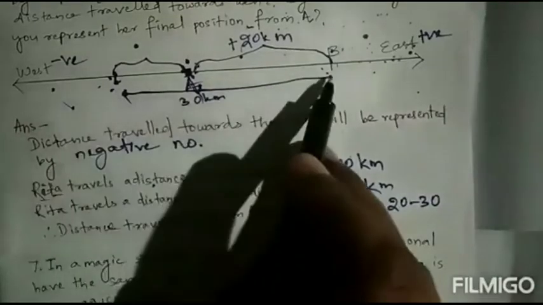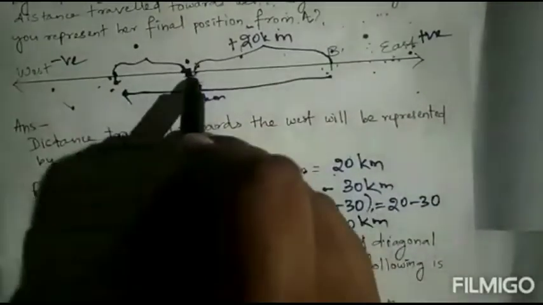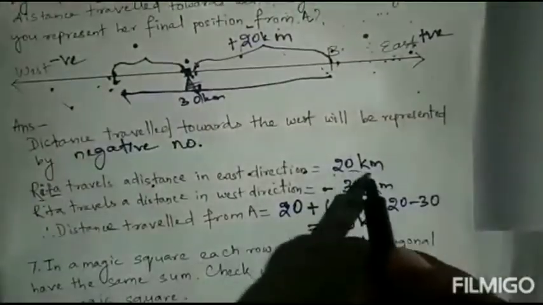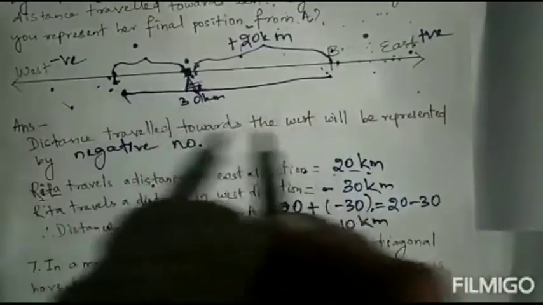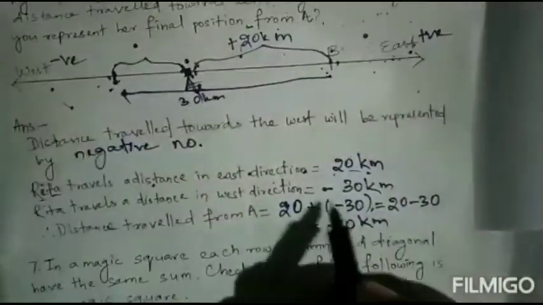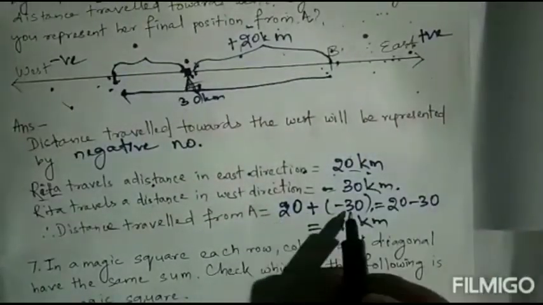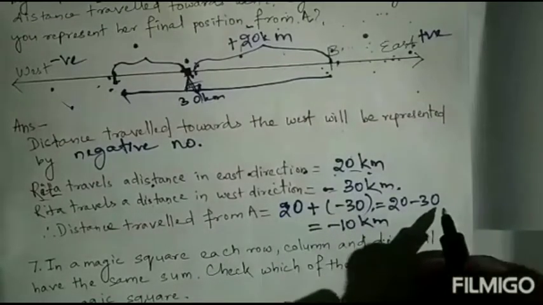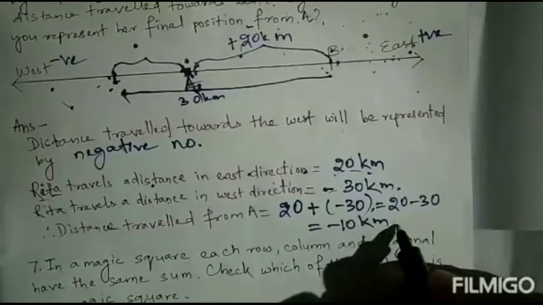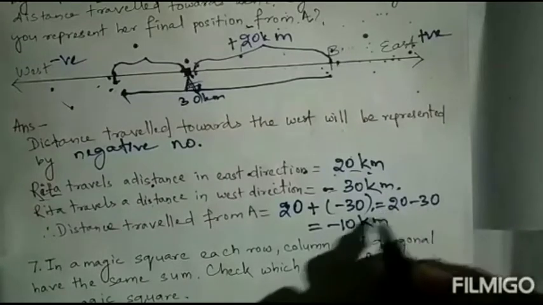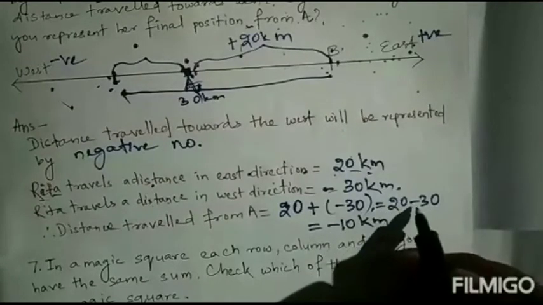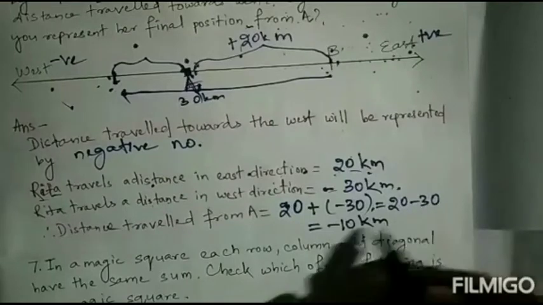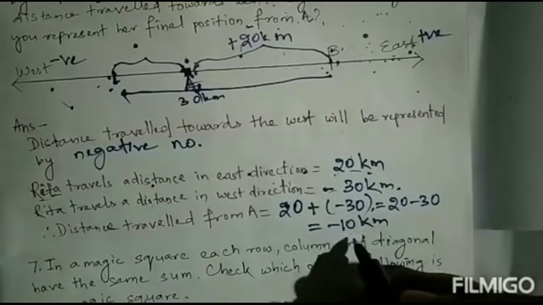So it has a total distance. From here to here it is plus 20, and from here to here it is minus 30. So the total distance is how much? 20 plus minus 30 equals 20 minus 30 equals minus 10 kilometers. 30 minus 20 equals 10. Here the minus sign has been put because the bigger number has the minus.